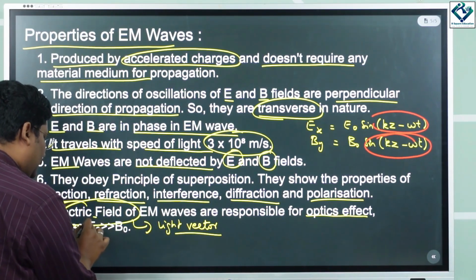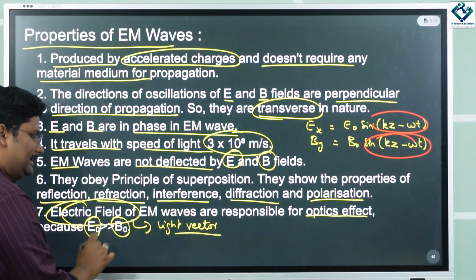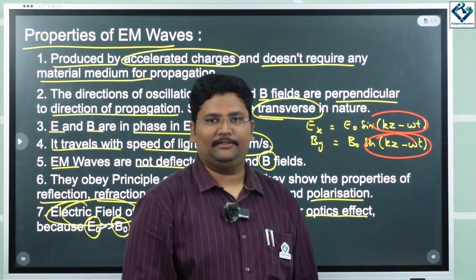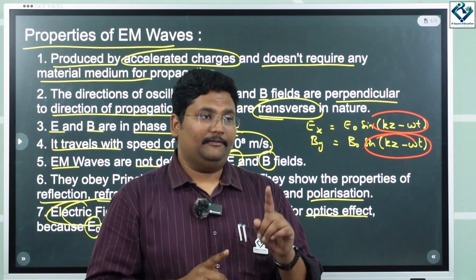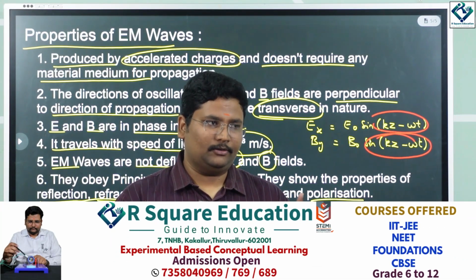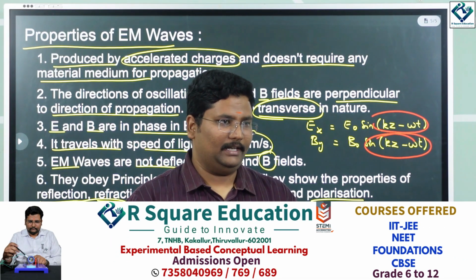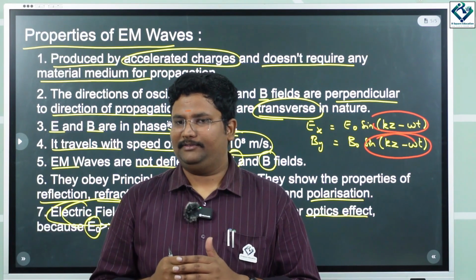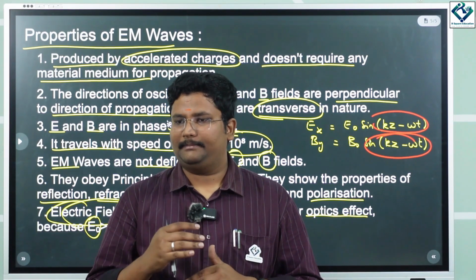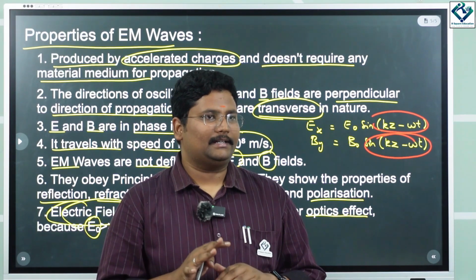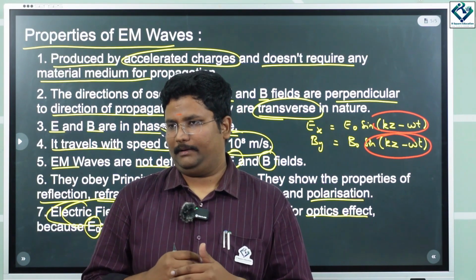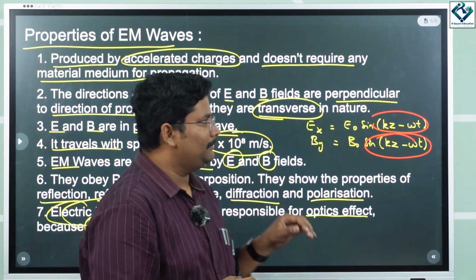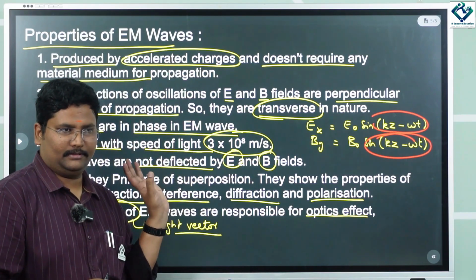Why? The magnitude of the electric field is much greater than that of the magnetic field, so you can suppress the magnetic field. Always remember, the phase is the same, but the magnitude is not. The electric and magnetic fields have the same phase, but their magnitudes differ, and the electric field magnitude is responsible for the light or optical effect of an electromagnetic wave. So these are the basic properties of electromagnetic waves.